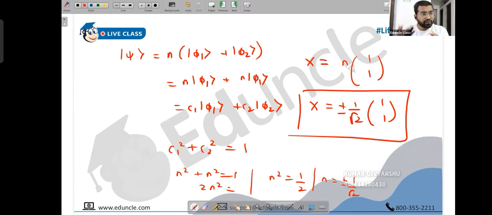And similarly, you can find 5 more normalized eigenvectors. Why 5 more? This is the eigenvector corresponding to the positive value of sigma x. Similarly, the eigenvector corresponding to the negative value of sigma x. Similarly, the eigenvector corresponding to the positive value of sigma y, negative value of sigma y. That way, in total, we have got 6 eigenvectors.